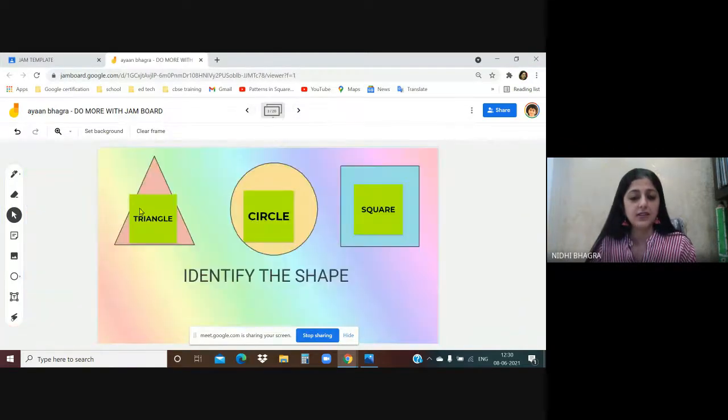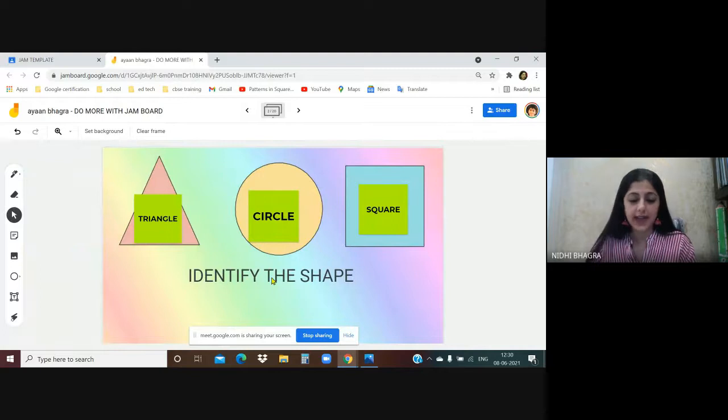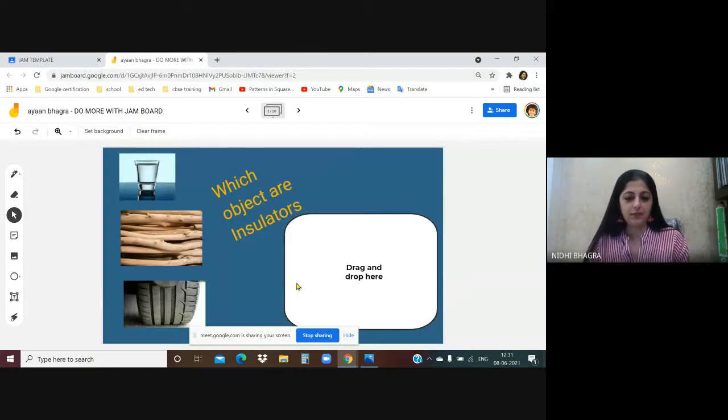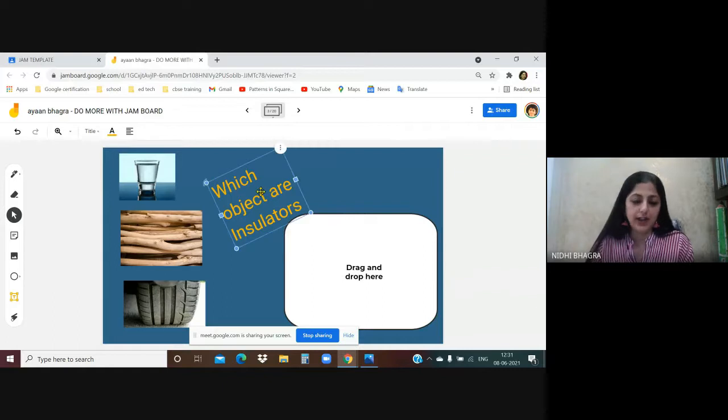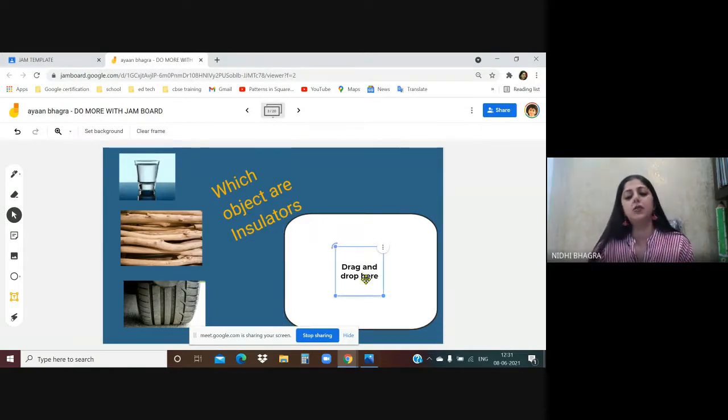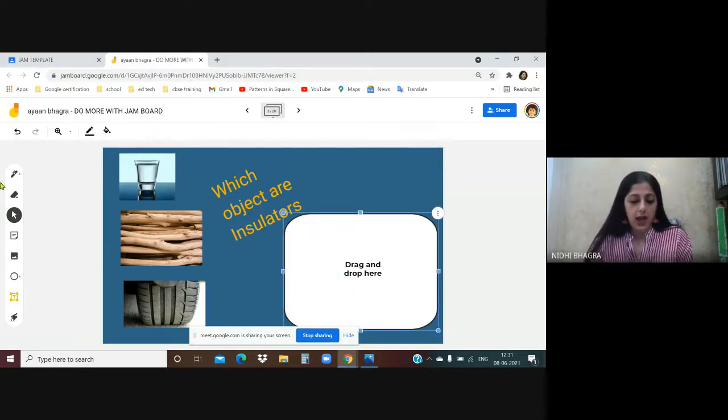See, I have created this using the shape tool, sticky note, text, background. It's everything you know already. Just creatively, you have to use it. That's all. So if you look at the next activity, which objects are insulators? I used a text box here. I just tilted it. Then some images I have added over here, right? And here I used a white color sticky note and I wrote drag and drop here. So I hope you can make out that this background has been chosen, preset background images have been added from the image tool. This is a text box, this is a shape outside, and here this is a white color sticky note.